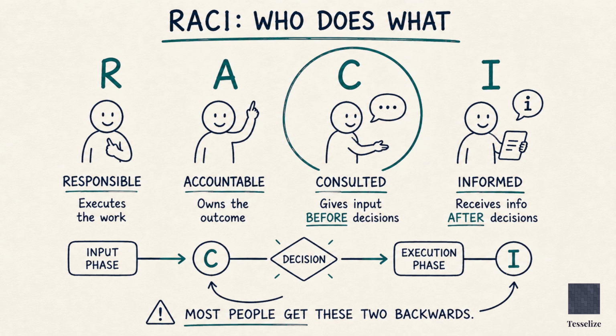C is consulted. These are people whose input you need before the work is done. They have expertise or a stake in the outcome. You need their feedback before moving forward. I is informed. These are people who need to know the outcome, but after the fact, not before. They do not give input. They just need to be kept in the loop.